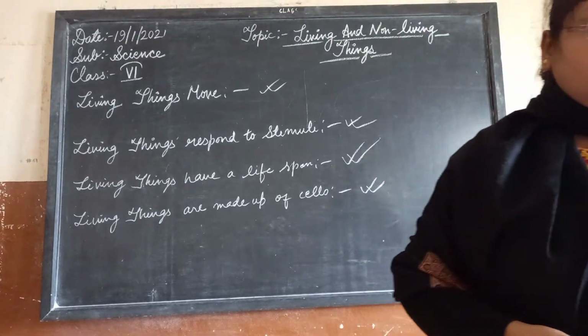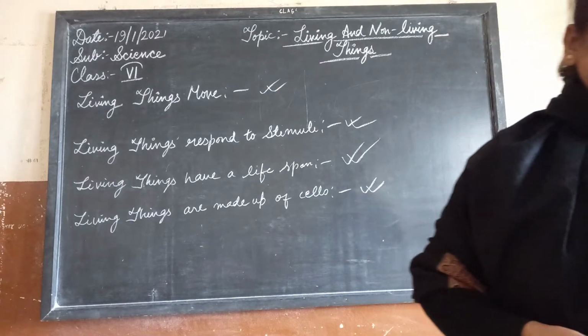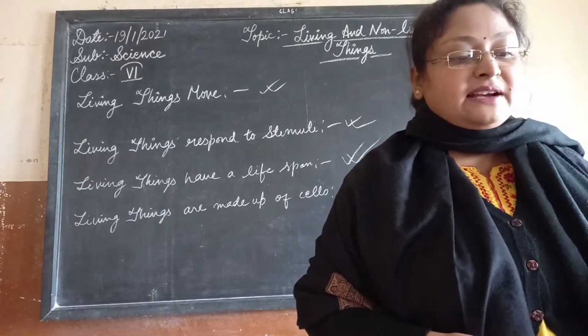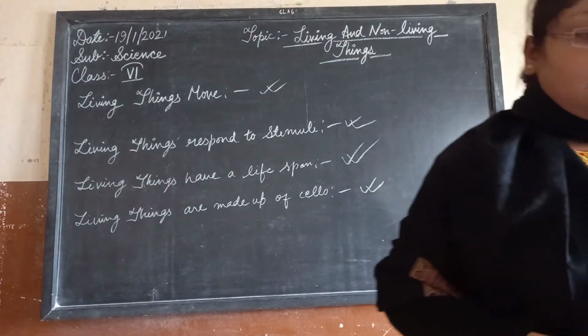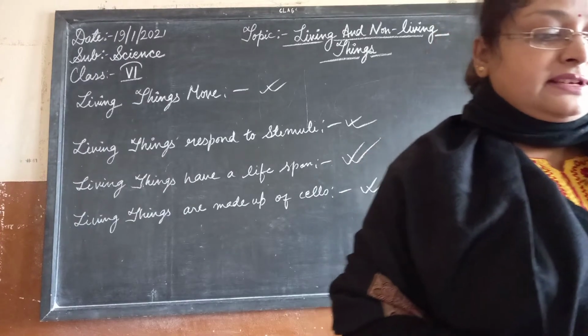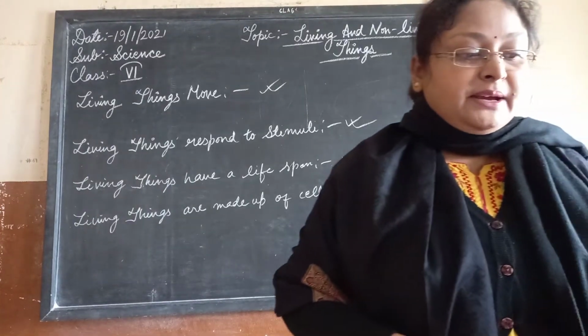Amoeba and yeast are examples of organisms which have only one cell. They are unicellular organisms. Cats and dogs are multicellular organisms. They have millions of cells combined to form their body.